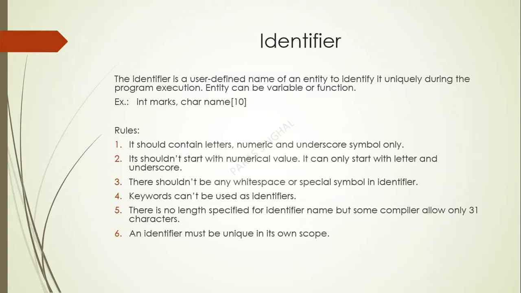Rules. An identifier should contain letters, numerics and the underscore symbol only. It shouldn't start with a numerical value. It can only start with a letter or underscore. There shouldn't be any white space or special symbol in an identifier. Keywords can't be used as identifiers. There is no length specified for an identifier name, but some compilers allow only 31 characters, and an identifier must be unique in its own scope.